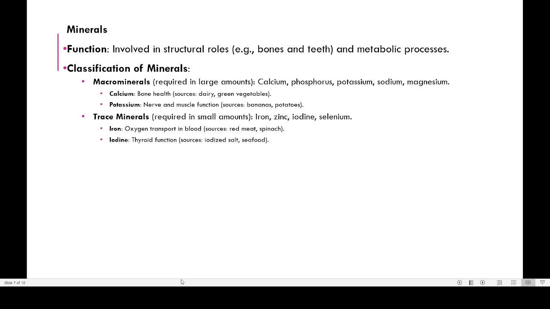Here also you can see that there are two categories of minerals: macro minerals and trace minerals. Coming to the macro minerals, these are the main ones: calcium, phosphorus, potassium, sodium and magnesium. These five are the main minerals needed by your body in higher quantity. For example, without calcium, the health of the body will be very poor.